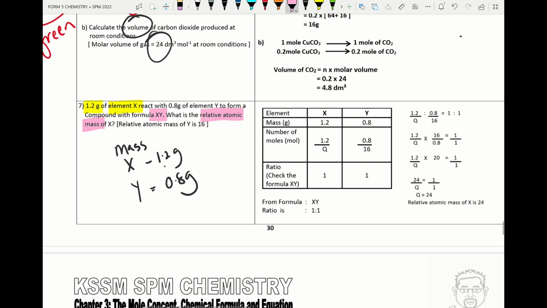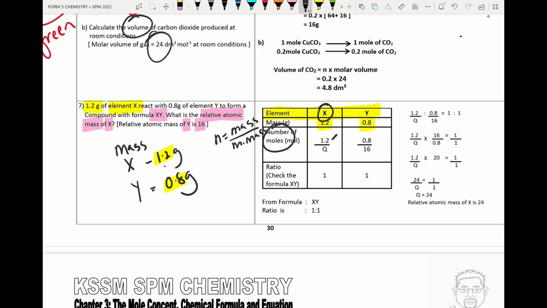What is the RAM of X? That means the RAM of Y is given. So this is related to the empirical formula of the compound. So we write the table, we put element X and Y, we put the mass 1.2 here and 0.8 here. Right, so we try to find the number of mole. How to find the number of mole? We take mass over molar mass. So we take the mass 1.2.